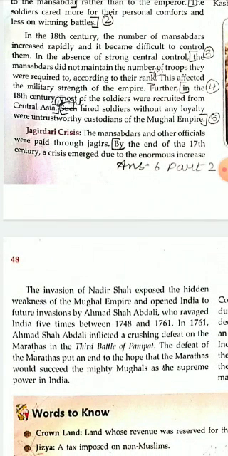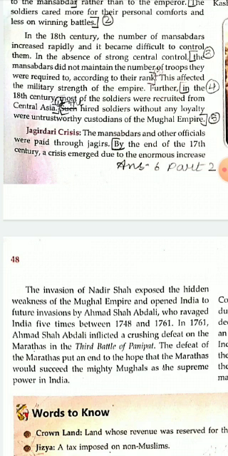The invasion of Nadir Shah exposed the hidden weakness of the Mughal Empire and opened India to future invasions by Ahmad Shah Abdali, who ravaged India 5 times between 1748 and 1761. So this attack by Nadir Shah showed that the Mughal Empire was very weak, because Nadir Shah was able to invade and attack Delhi, and he could stay in Delhi for 57 days.